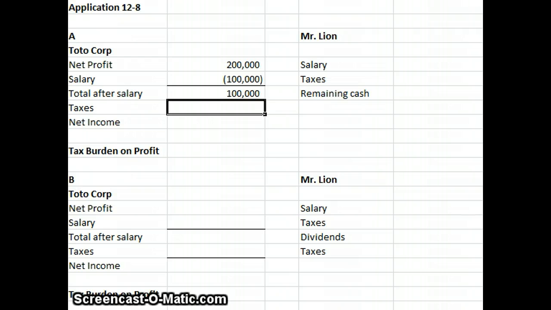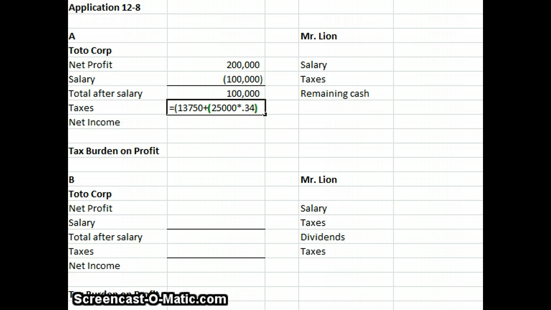My income tax rate, I'm going to use the corporate income tax table, which is on page 590. If I look at the tax burden for over 75,000 but not over 100,000, we start with 13,750 plus our difference over that, so 25,000 times 0.34.